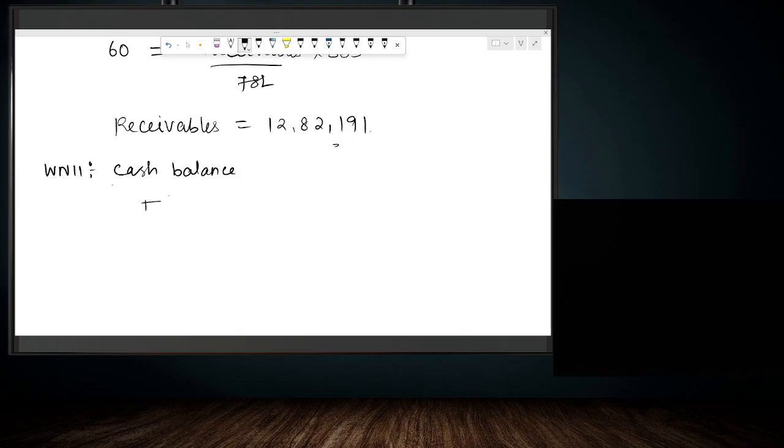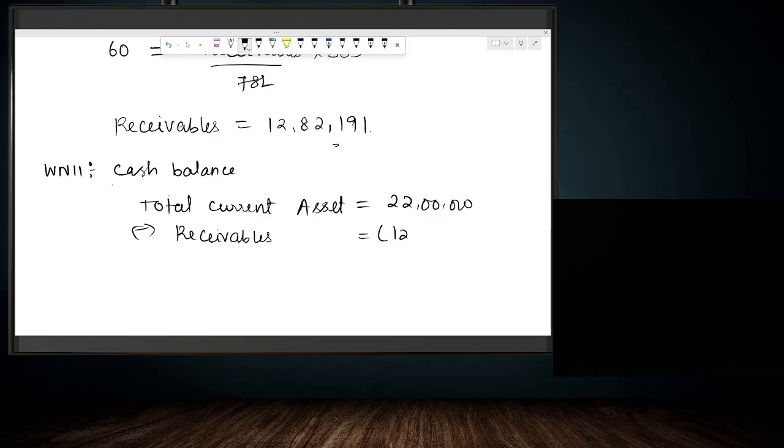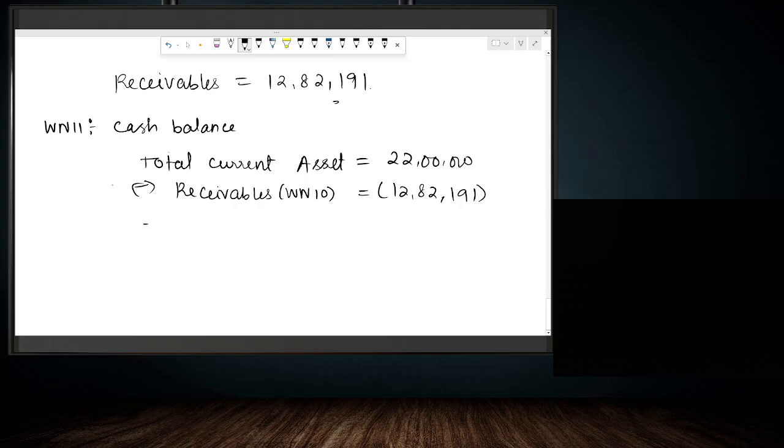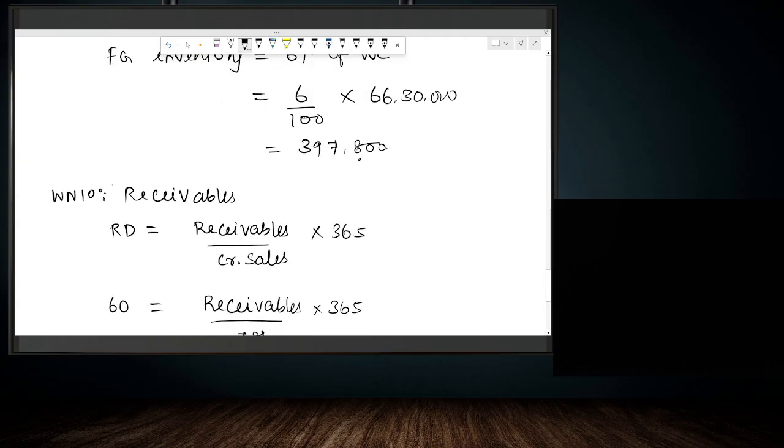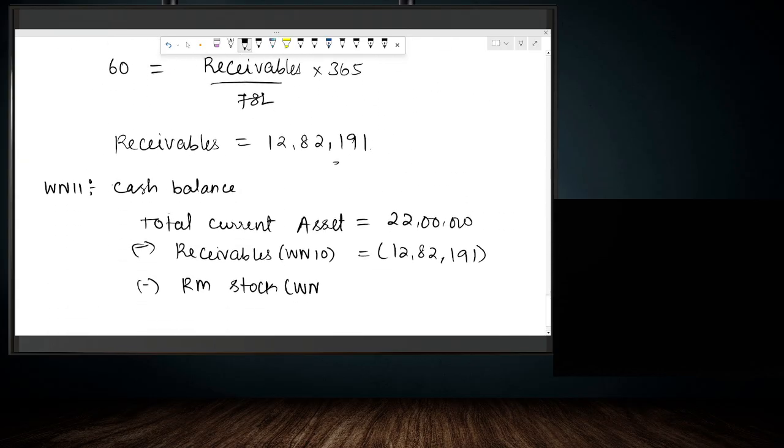Cash balance. Total current asset is 22 lakhs. From total current asset, let's subtract the receivables, which is 12,82,191, and this number is coming from working note number 10. Then we will subtract raw material stock. Raw material stock is coming from working note number 8, 3,31,500.